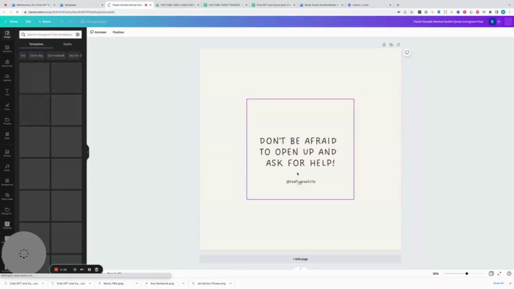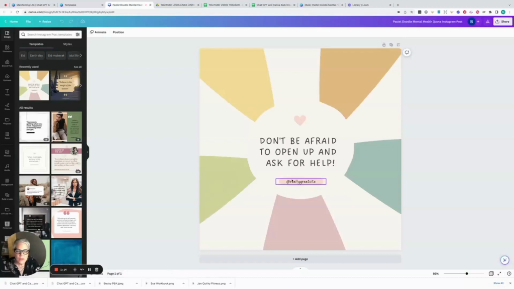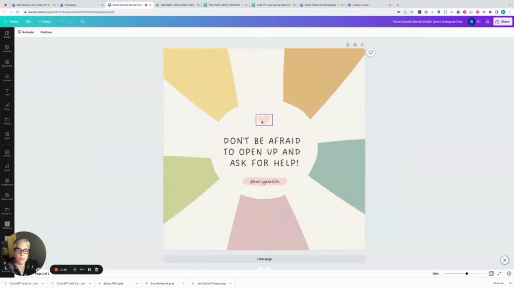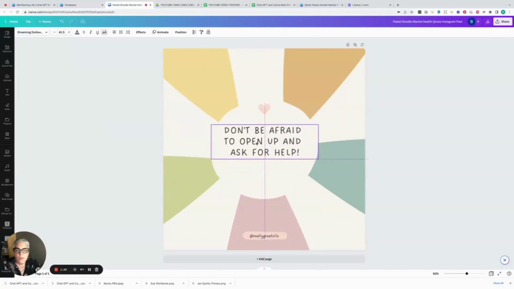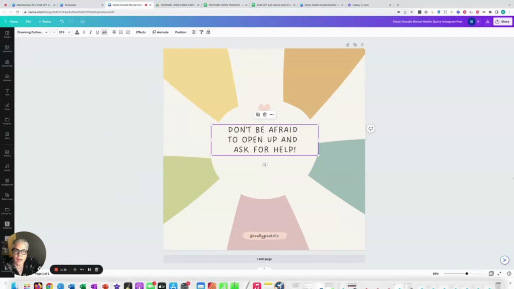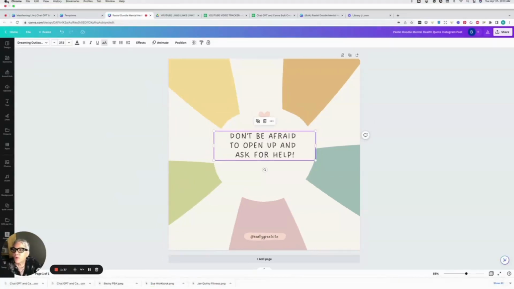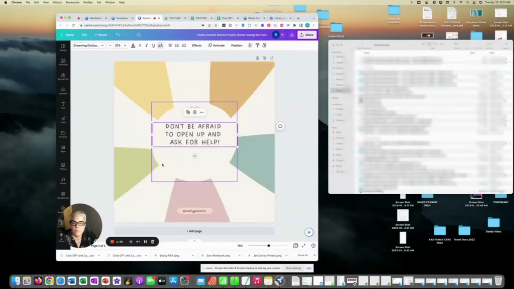Right now I think the size is 1080 by 1080, and that's fine. The only thing I'm going to do, just because I know that my affirmations are probably a little bit longer than this quote, is click on that heart and move it up. And then I'm going to move this URL up a little bit. This is just me playing. Maybe not necessary.